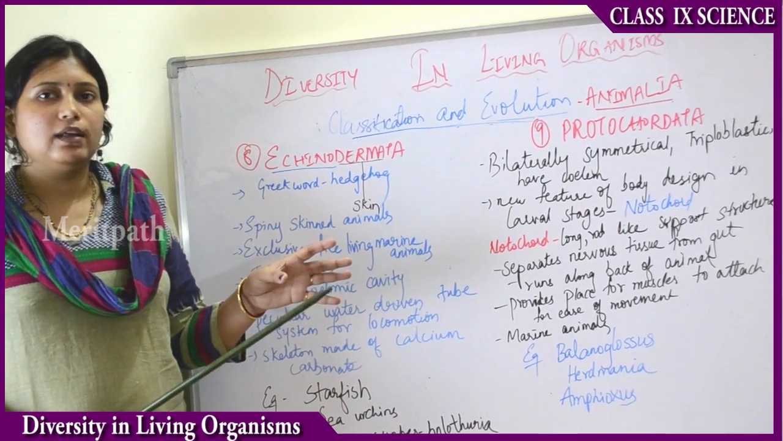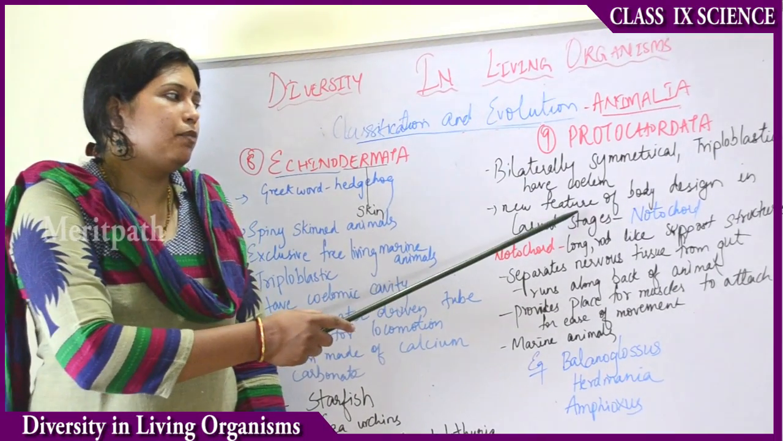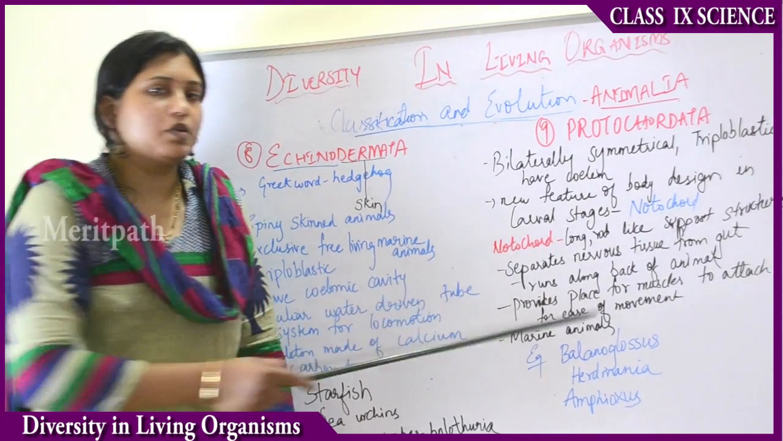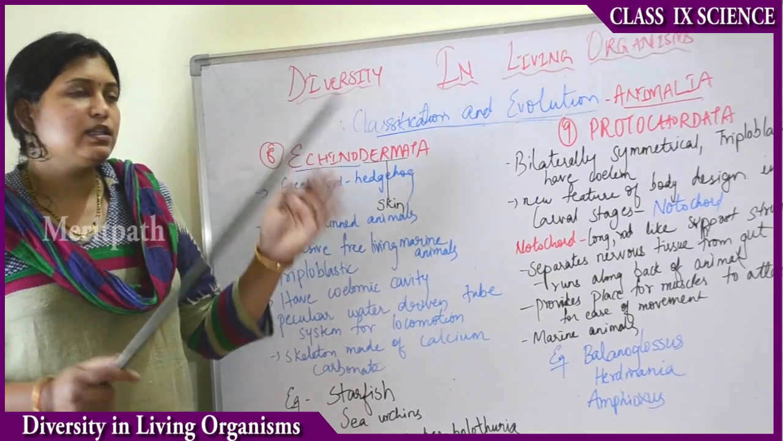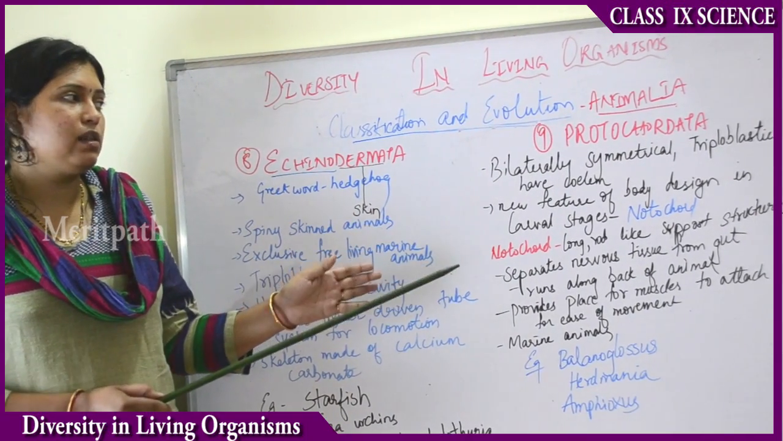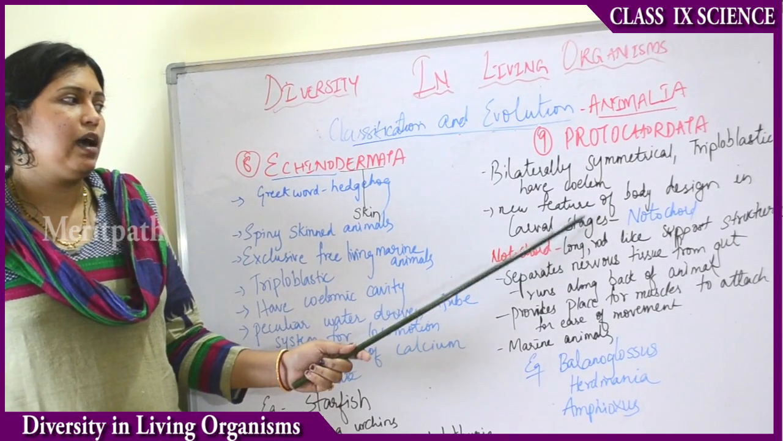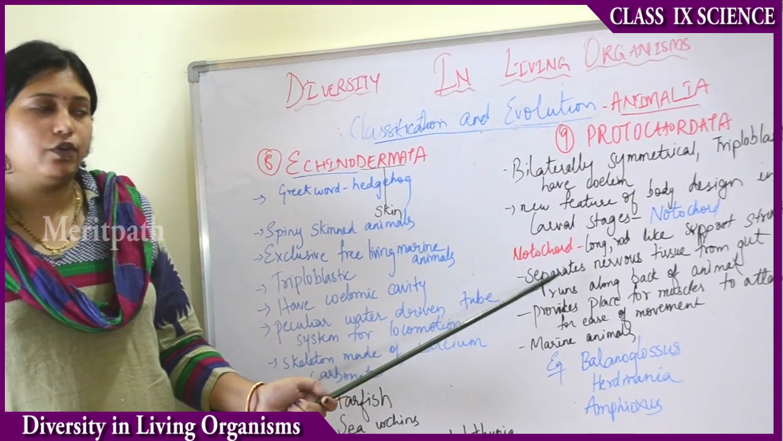The Protochordata structure is called the notochord. The new feature of the body design in the larval stages is called the notochord. The notochord is not present throughout all the stages of their life. It is mainly concentrated in the larval stage of the animal. So what is the notochord and what are its functions?